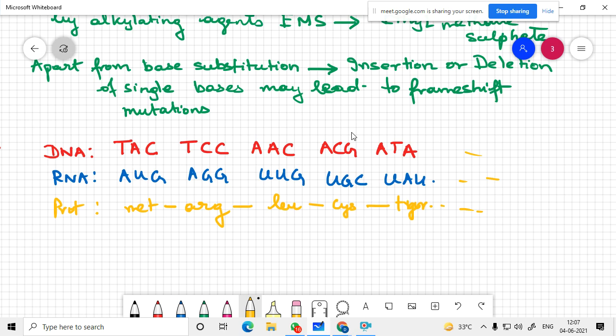Now say at this point there is a G insertion. Now what happens?